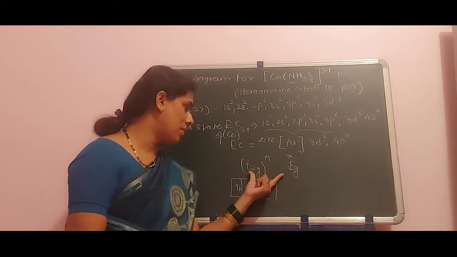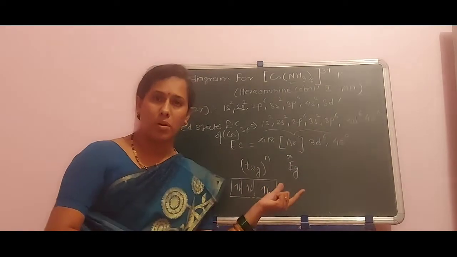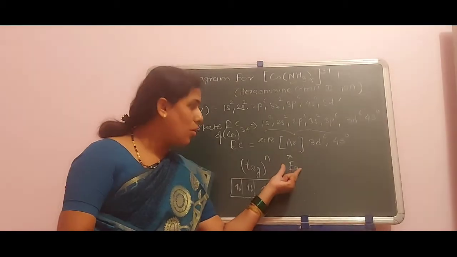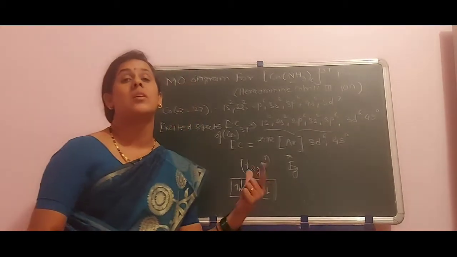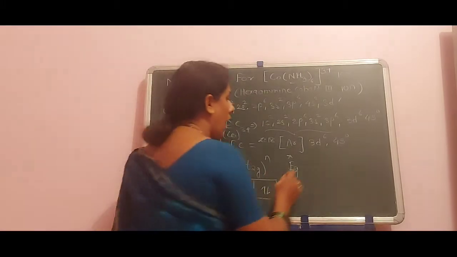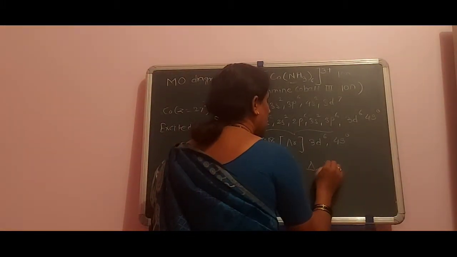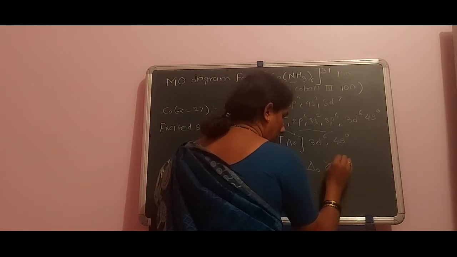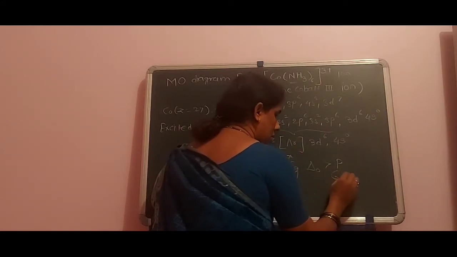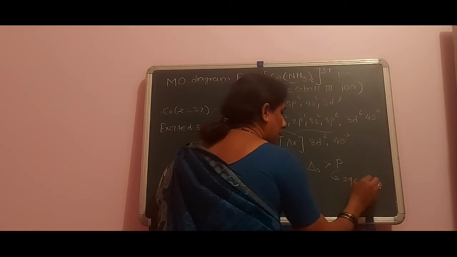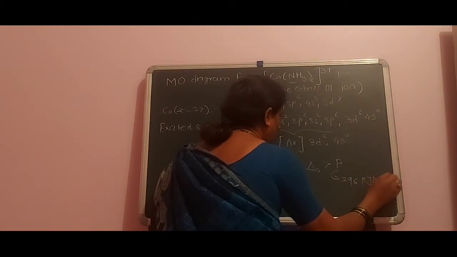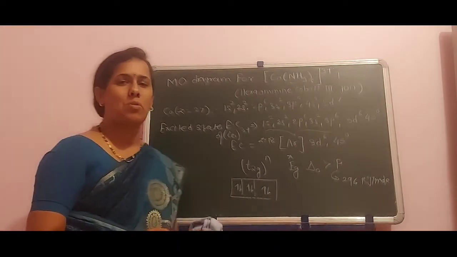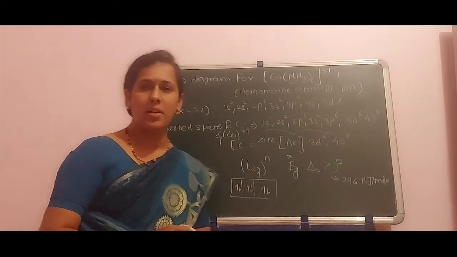Why? Because the difference between the non-bonding t2g orbital electrons and the anti-bonding eg orbital electrons, Delta 0, is greater than the pairing energy, which is 296 kJ/mol. This is the actual difference between the last two complexes and this present complex.